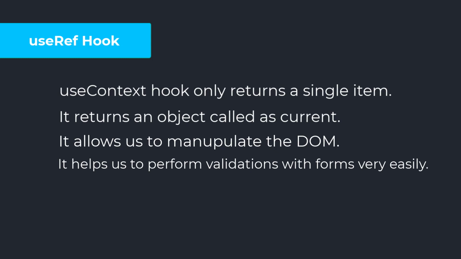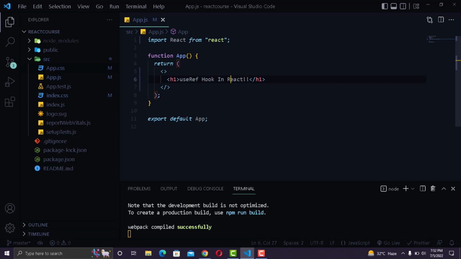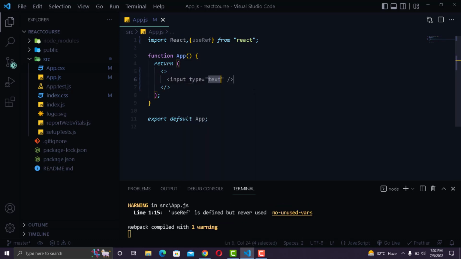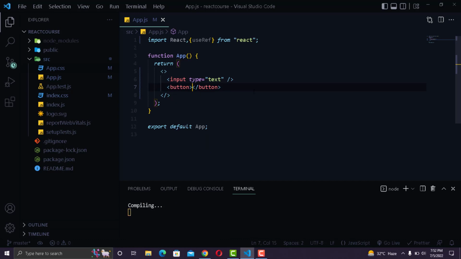In React, we can add a ref attribute to an element to access it directly in the DOM. Let's go to the code and let's practice the useRef hook with an example. Inside the App component, first of all, let's import the useRef hook from React at the top. After that, let's create an input element with a type of text. Then let's create a button.